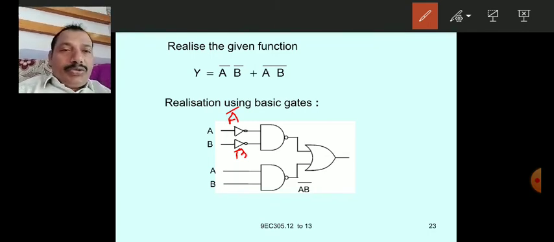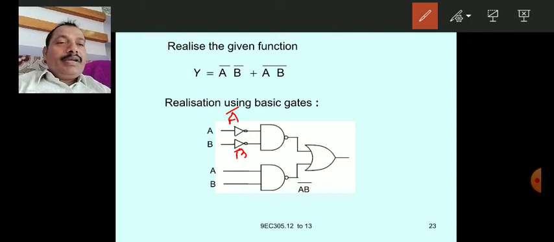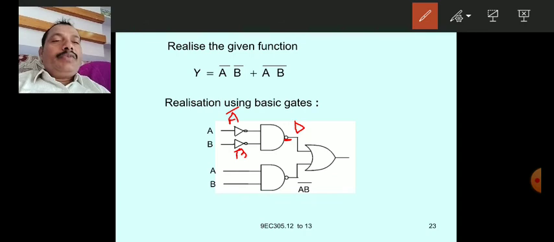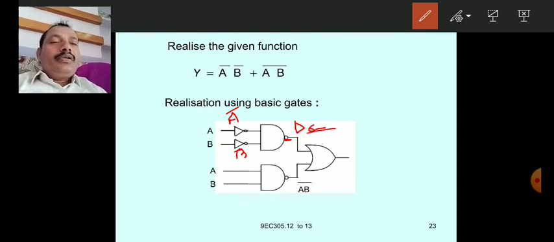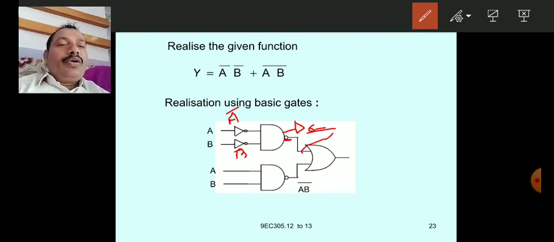So we have to use only basic gates, hence this output must be given to one NOT gate, like this, and this NOT gate output must be given to the OR gate.